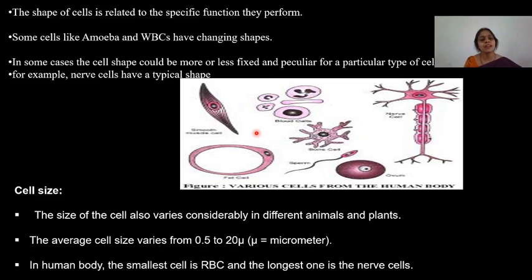So we have any number of shapes, each specifying a particular function. Coming to cell size, the size of the cell also varies considerably in different animals and plants. The average ranges from 0.5 to 20 microns. In the human body, the smallest cell is the RBC and the longest one is the nerve cell.